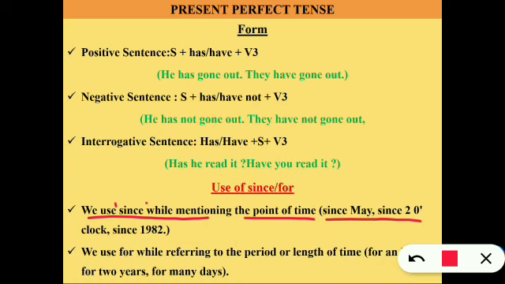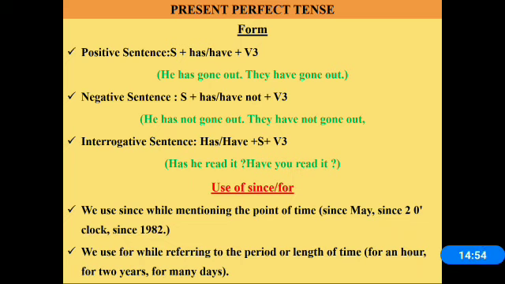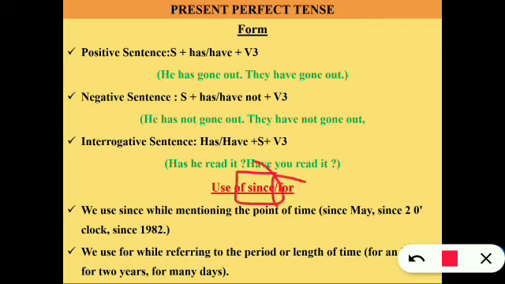We use for while referring to the period or length of time: for an hour, for 2 years, for many days, etc. So here, in this way, we use since and for. Since specifically denotes the continuation of work till now. It was continued in the past and right now also it is continued. At present as well it is continued. This is how it is used.